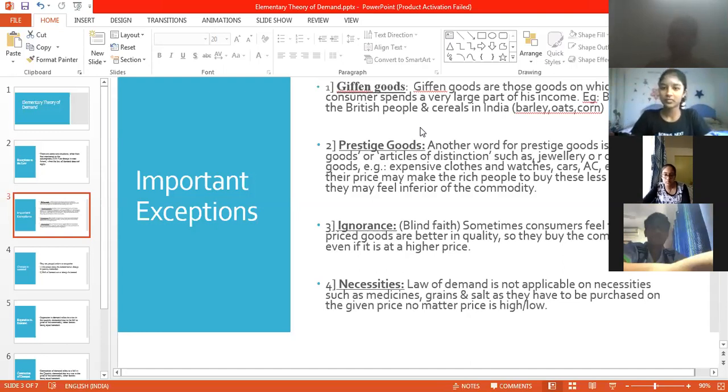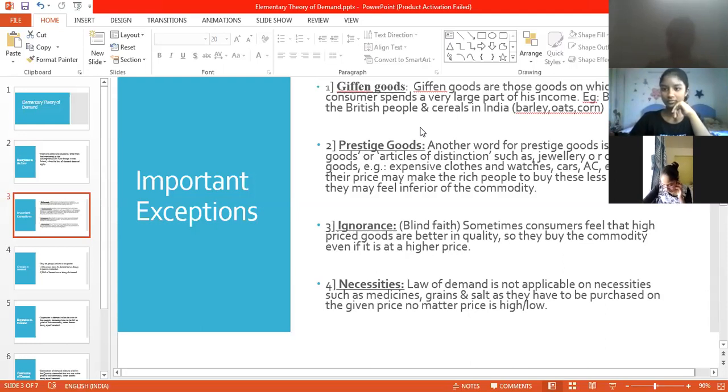That can happen in other commodities where you can ask for some kind of discretion, or you can compare, or you can substitute a good, like a soap or a shampoo or some other commodity, or clothes maybe. But when necessary items are there, that is food grains, medicines, salt, oil, and all these things, you cannot have a substitute, and you have to purchase it at the given price, no matter whether the price is high or low. Okay, understood with exceptions? Yes, ma'am. I'll move ahead.